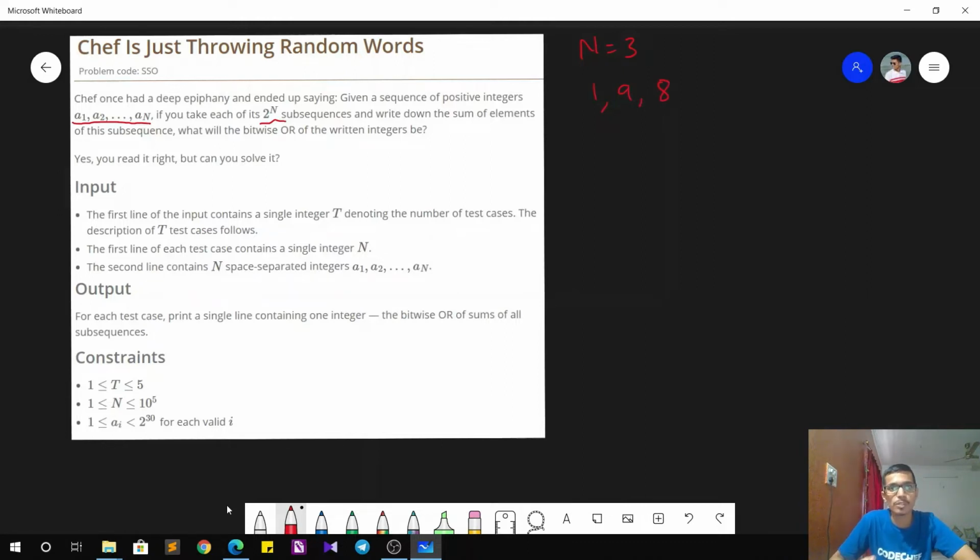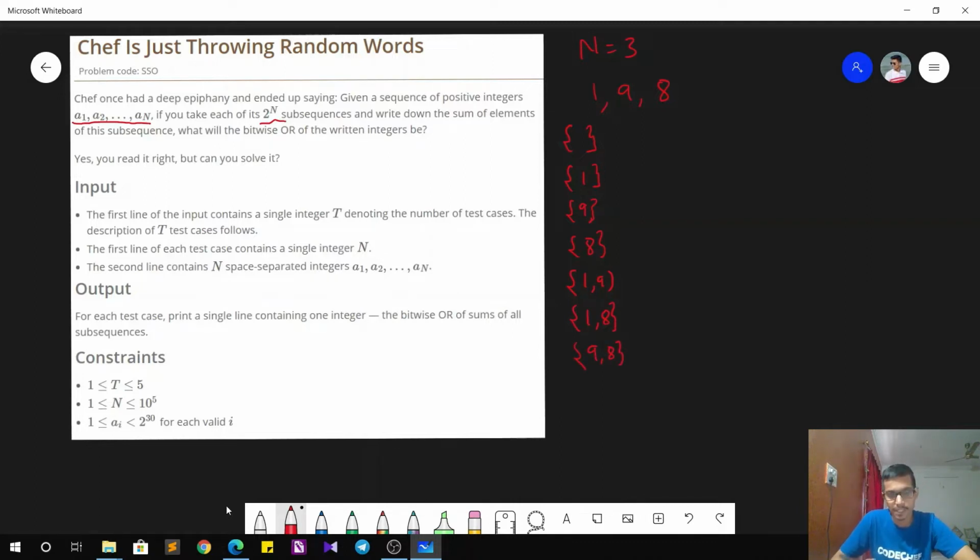So how many possible subsequences are possible? 2 to the power 3, that is 8 subsequences. We start with the empty subsequence, of course. Then there will be subsequences consisting of single elements, so 1, 9 and 8. Then subsequences consisting of 2 elements each, so 1 comma 9, 1 comma 8 and 9 comma 8.